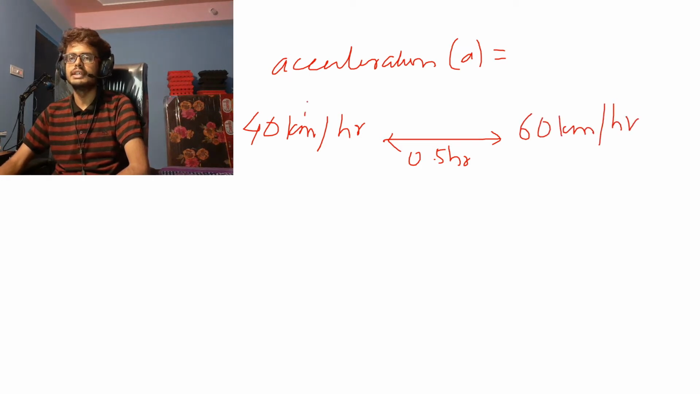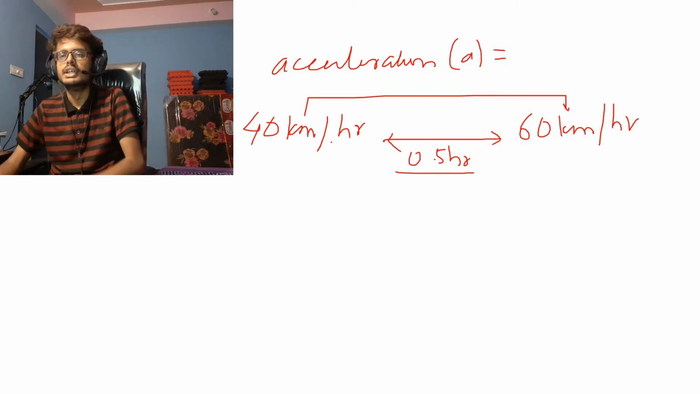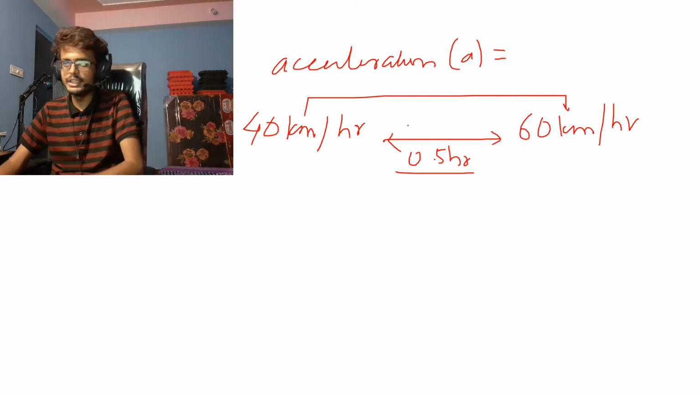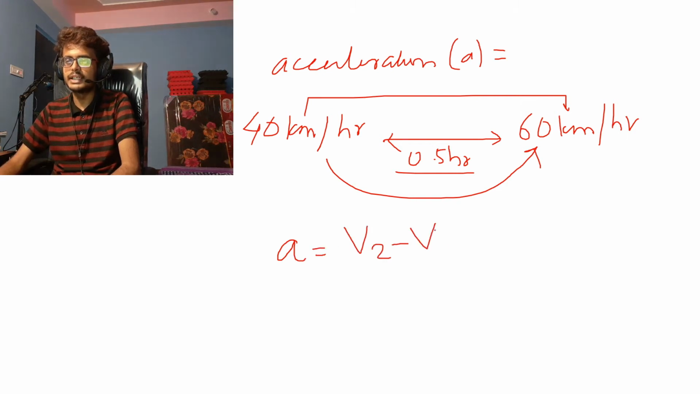So clearly it shows that after half an hour, I increased my velocity, I increased my speed, whatever it is. It is not specified whether it's velocity or speed, right? So I just increased my velocity or speed to 60 kilometers per hour from my initial 40. So now acceleration is basically the change in velocity, how much I decreased or how much I increased, divided by the total time taken.